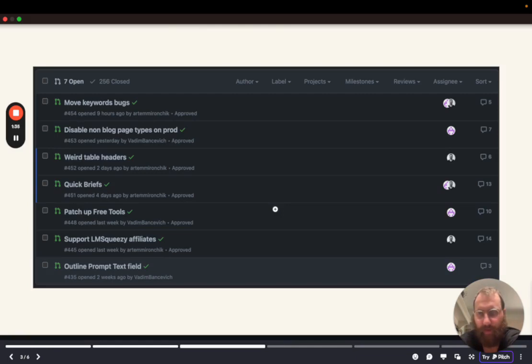And we will create the roadmap entry automatically. We also had a look at the free tools, which are kind of Swiftbrief v1 still, so they are very old and they're not up to par with what the app is doing, which leads to a lot of people trying out the free tools instead of just going straight to the app, and then getting a subpar experience and not actually trying the app. So it's something we had to either completely remove or bring up to speed with what the app is doing now. And because we're actually driving organic traffic through the free tools, it made sense to update them rather than just removing them.